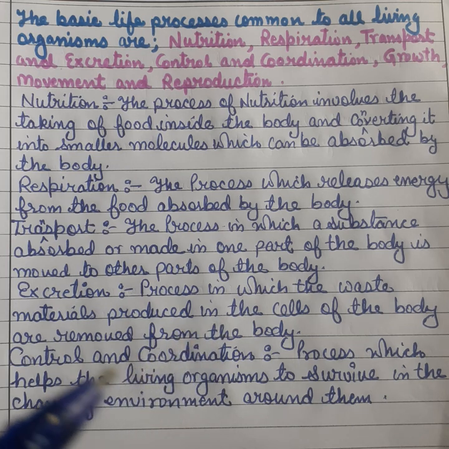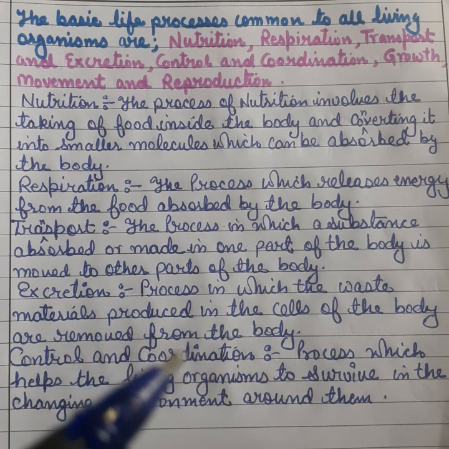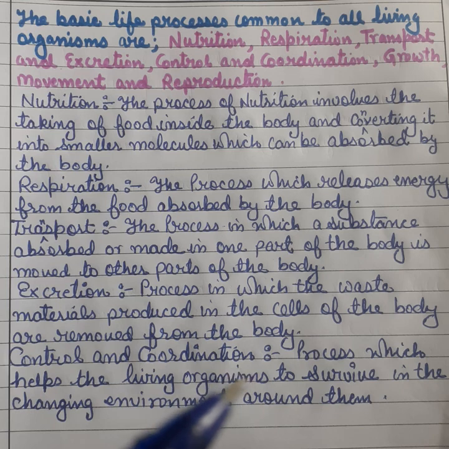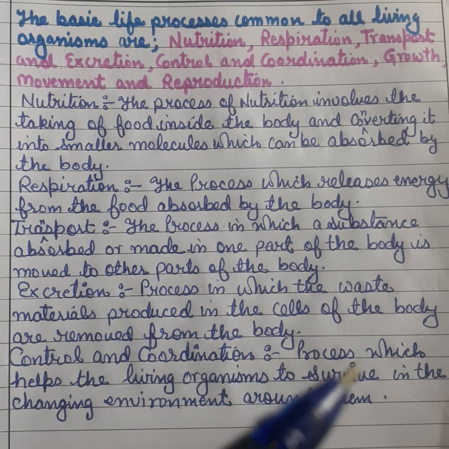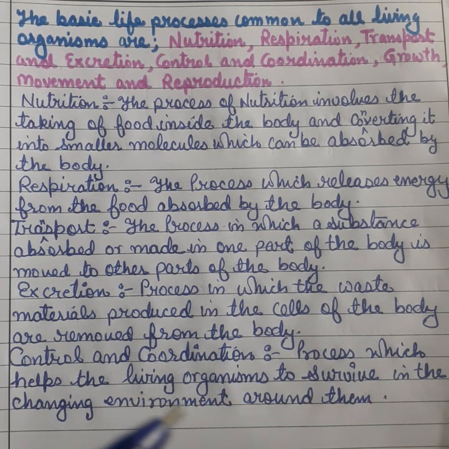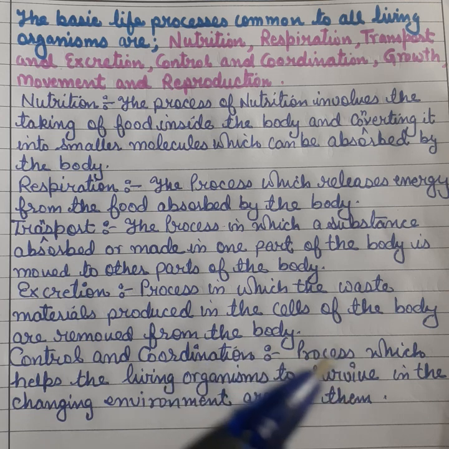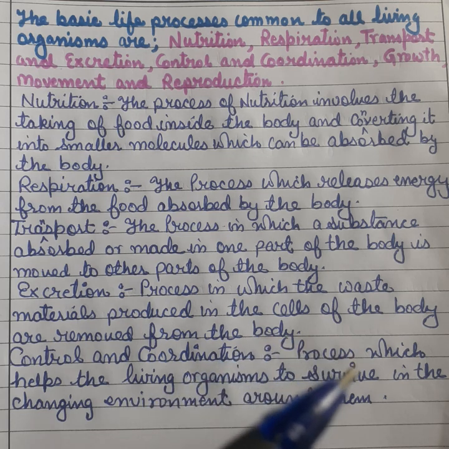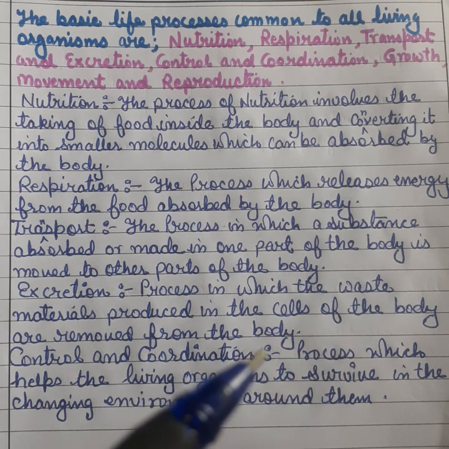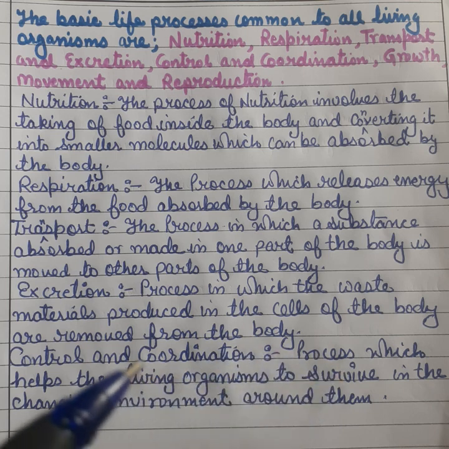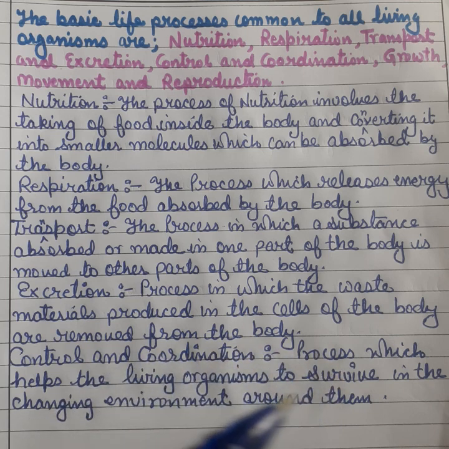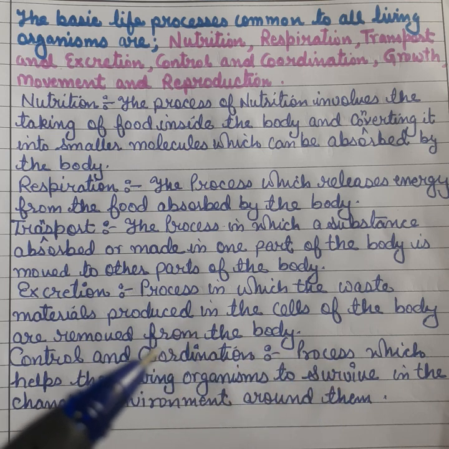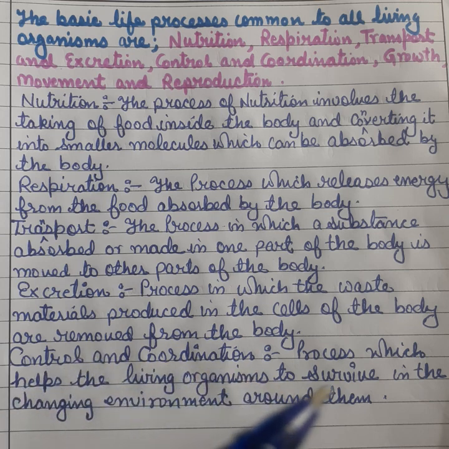Now next, control and coordination. The process which helps living organisms to survive in the changing environment around them is called control and coordination. Such as if it is the winter season, we dress according to the winter. If the summer season is near, we dress according to the summer season. Such a process is called control and coordination.